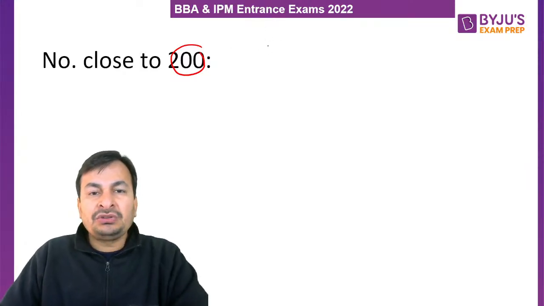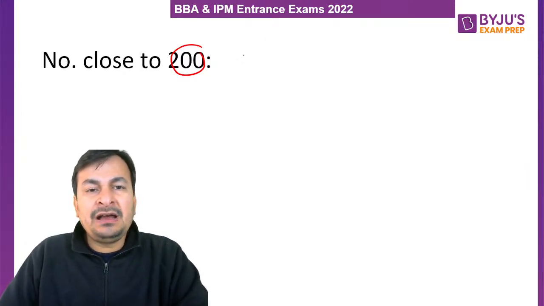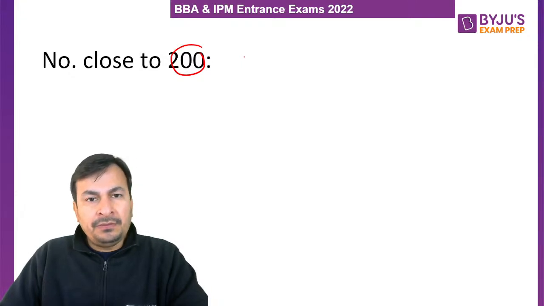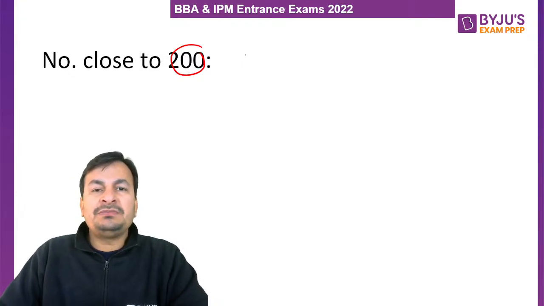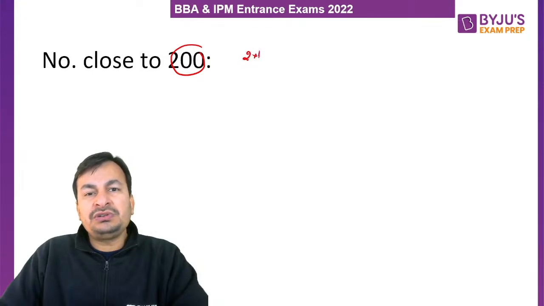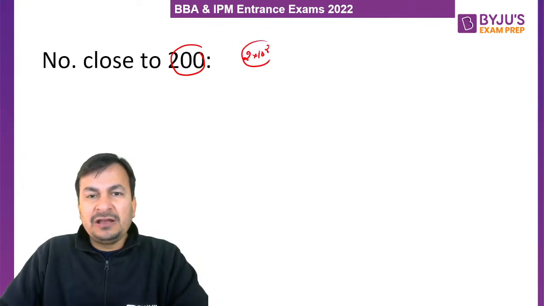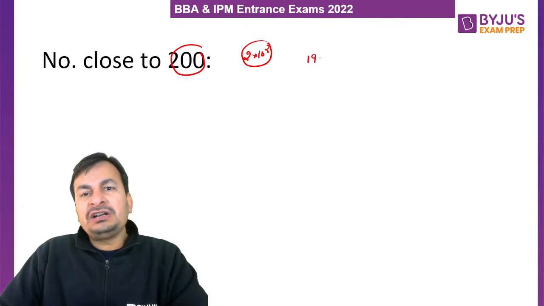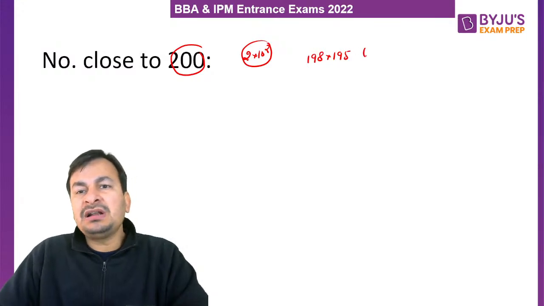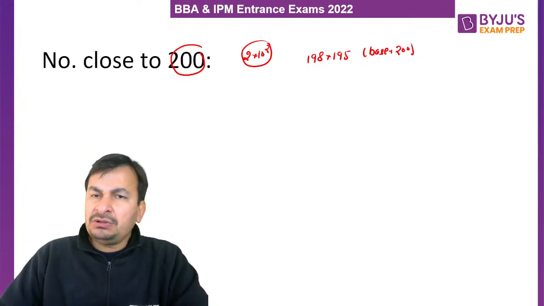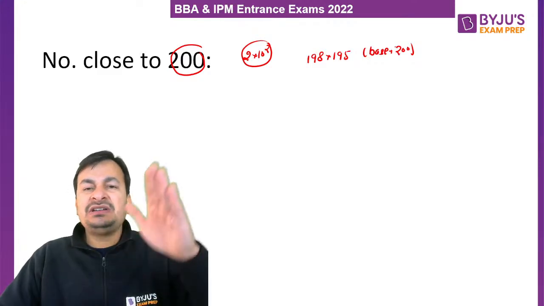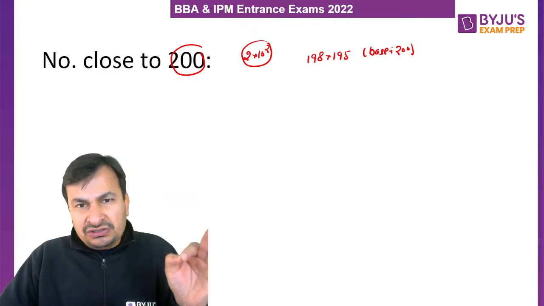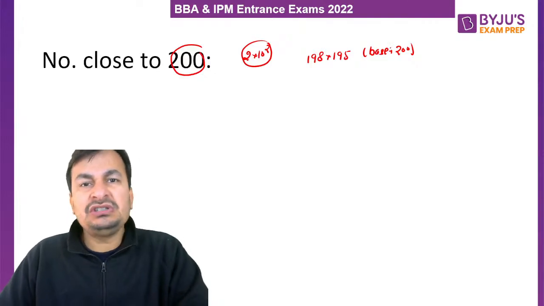ठीक है, चलिए. So in this case we are going to calculate the product of two numbers which are close to 200, that is 2 into 10 raised to the power 2. Am I clear? For example, suppose we have to multiply 198 with 195. So both numbers are close to 200, my lovely students. So we will take 200 as a base. ठीक है, बिल्कुल सेम प्रोसेस हम यूज करने वाले हैं as we did in the previous case. जो changes होंगे that I am going to discuss with you specifically.